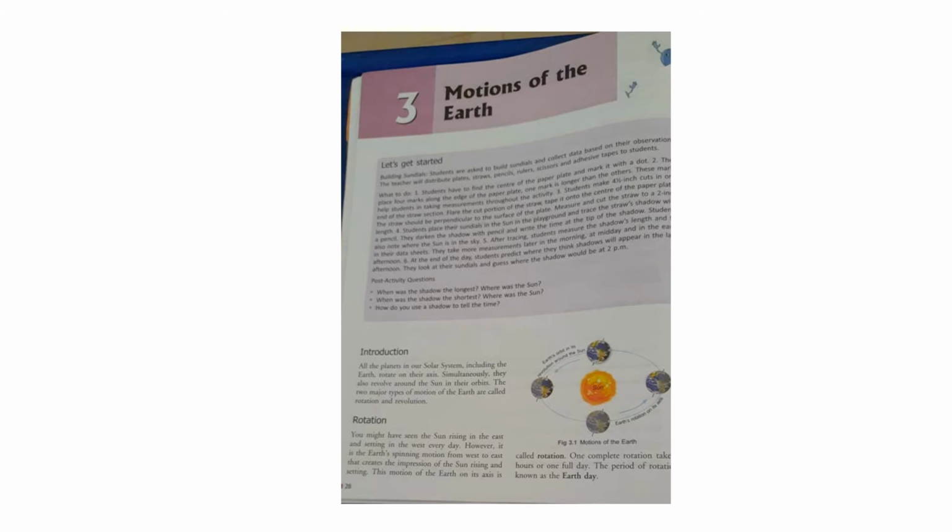So the rotation of the Earth explains why places located in the eastern side have sunrise much earlier than those located in the western side. The speed of the Earth's rotation is constant, so you move along with it at the same speed. That is why you do not feel the motion of the Earth. Is it clear?